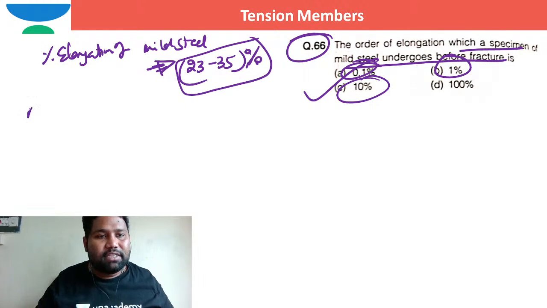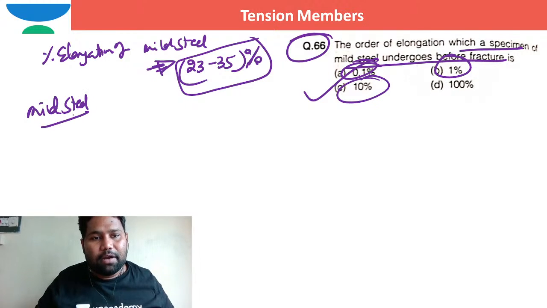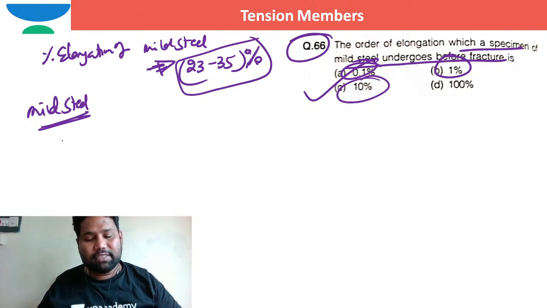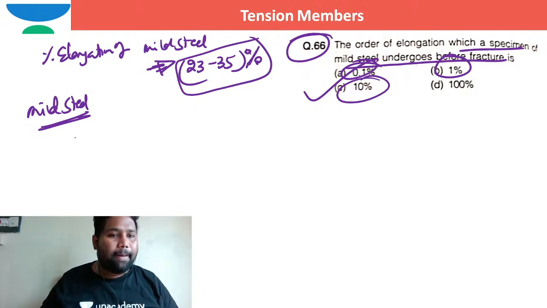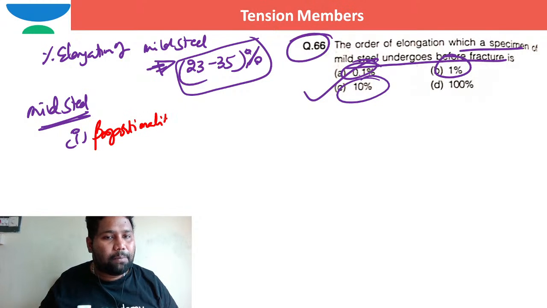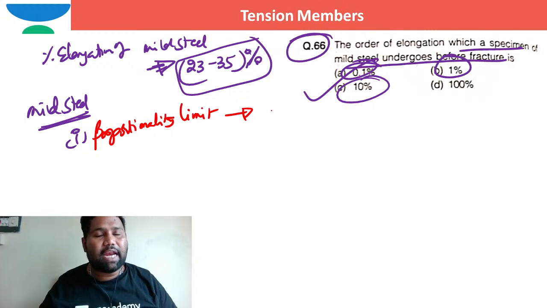Now, for the same mild steel, you are expecting other properties. What are the other properties for mild steel? First one is proportionality limit. Proportionality limit in mild steel will happen at a stress of 190 to 230 megapascal, around 220 megapascal.